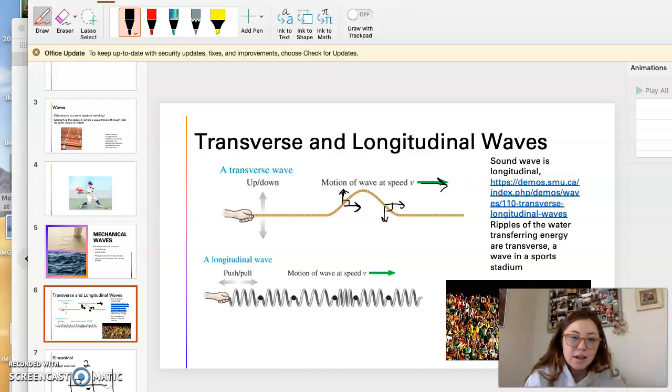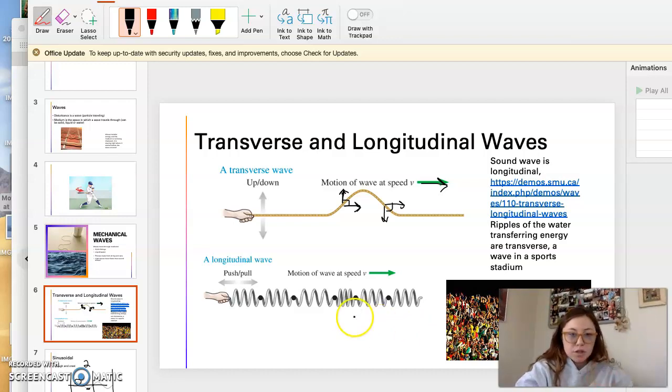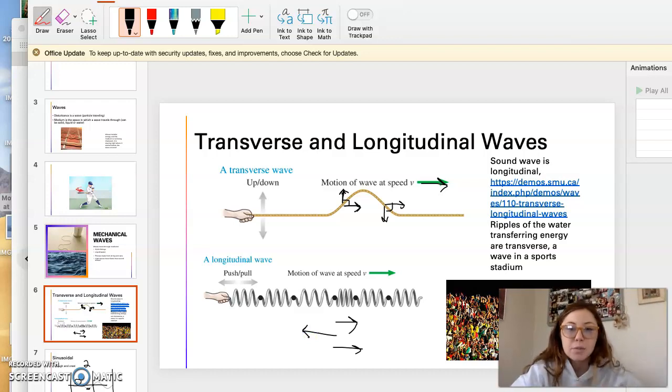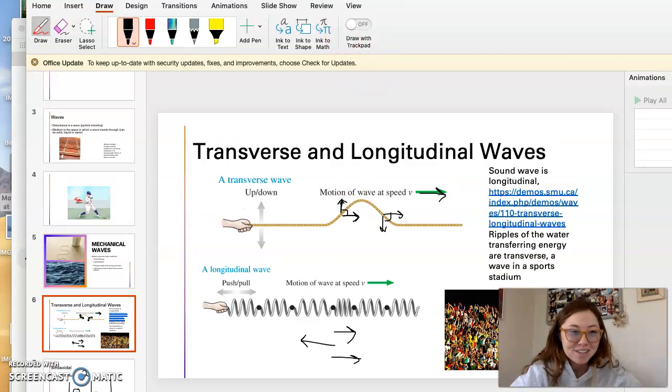Okay, so then if we talk about longitudinal waves, this is when the particle and the medium are traveling parallel to each other. So if the motion of the wave is this direction, then the spring will also be moving parallel to it. It can be in this direction or in this direction, but it's still parallel, okay? So an example of a longitudinal wave is a sound wave.